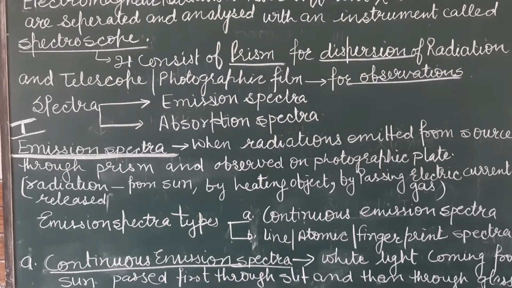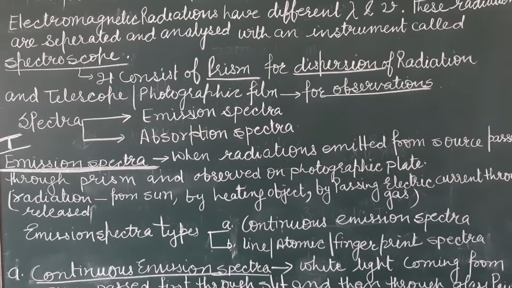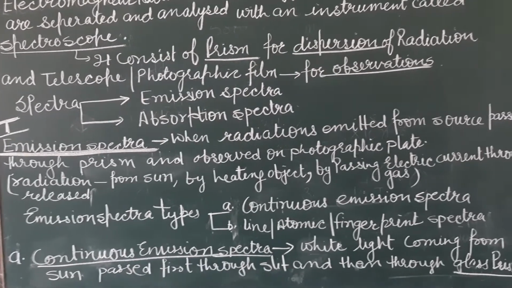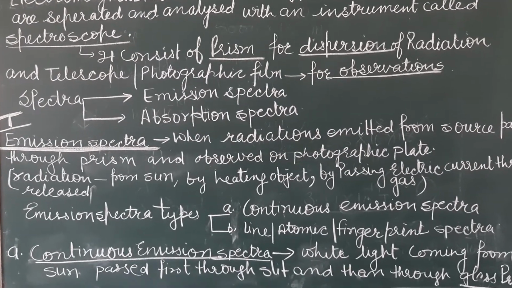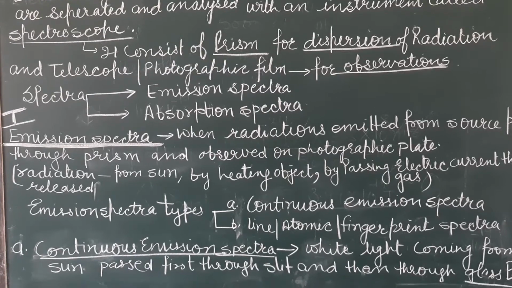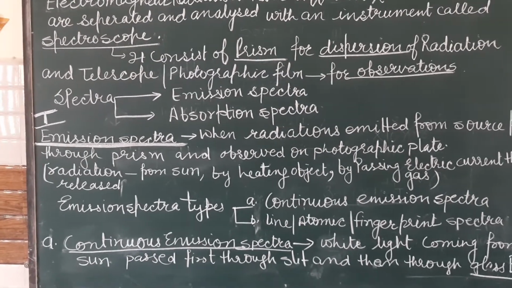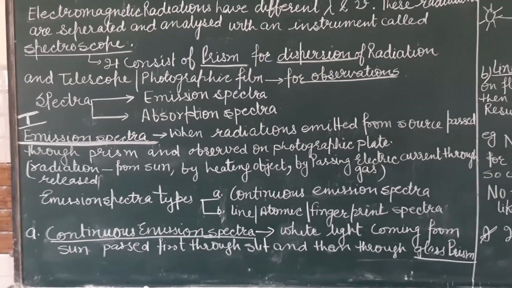On the basis of types, these spectra are of two types: emission spectra and absorption spectra. These types are based on emission of radiations and absorption of radiations. First, we are going to discuss emission spectra.